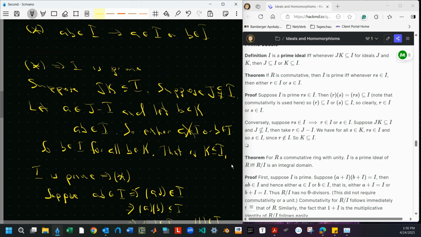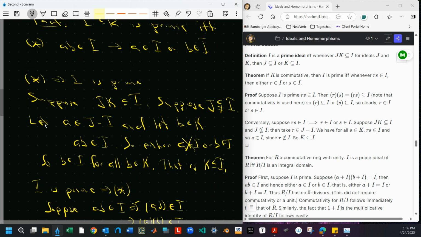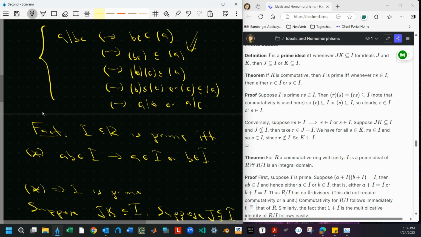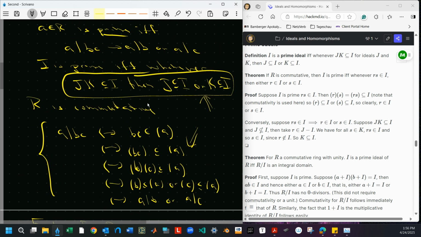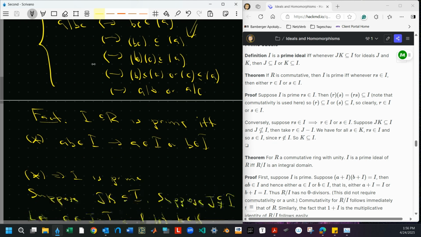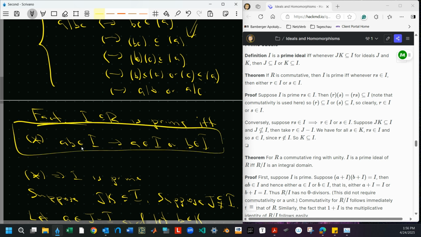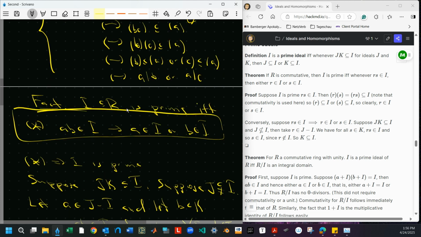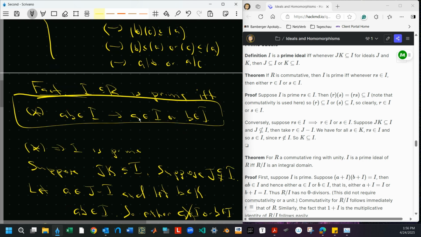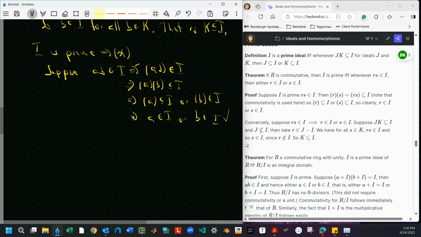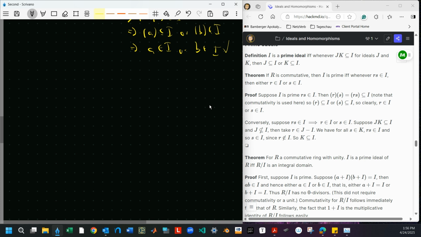So there's two ways to check if something's prime. You can check this statement about ideals, or you can check this somewhat easier sounding statement right there. Now it's still ranging over all A and B in R such that the product AB is in I, so it usually still requires something to check. We'll see that.